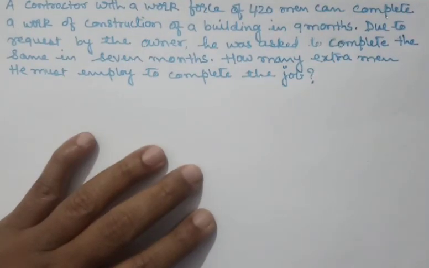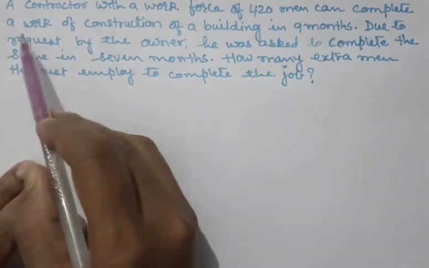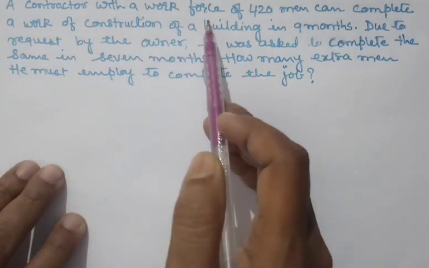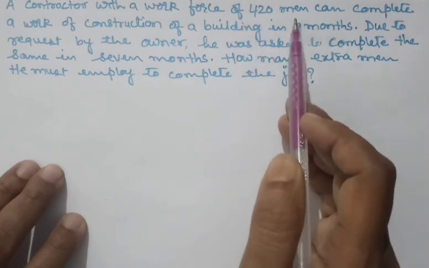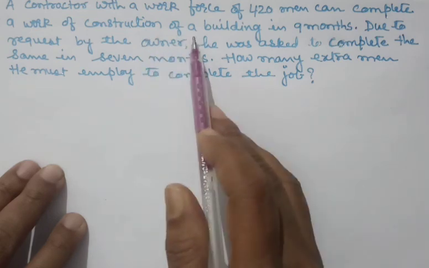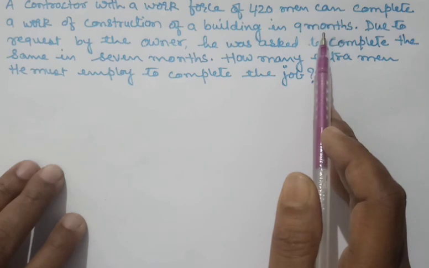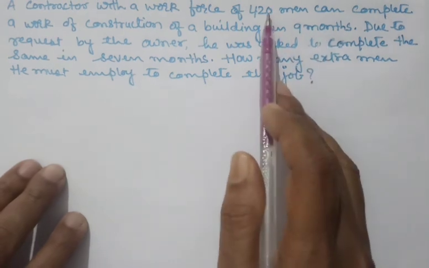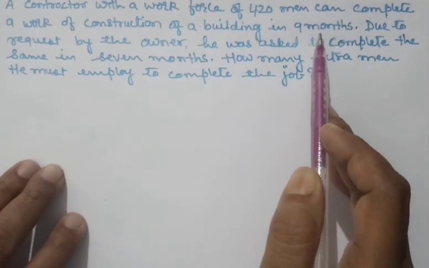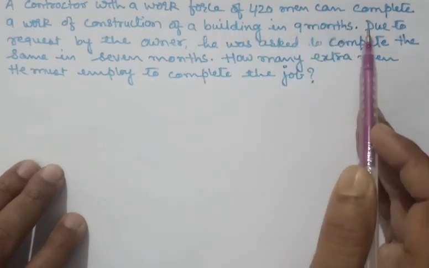Children, this is the question of inverse variation, standard 8. Let us read the question, what actually it is speaking of. A contractor with a workforce of 420 men can complete a work of construction of a building in 9 months. See here, just try to understand. 420 people can complete a particular work in 9 months. This is the meaning of these two sentences.